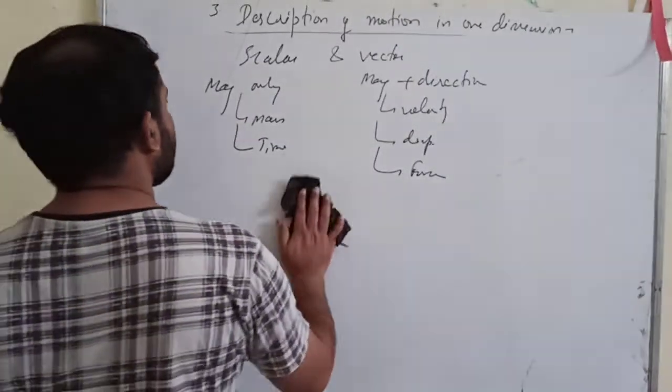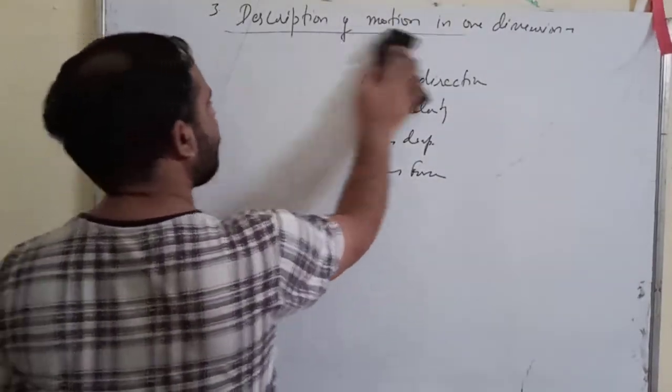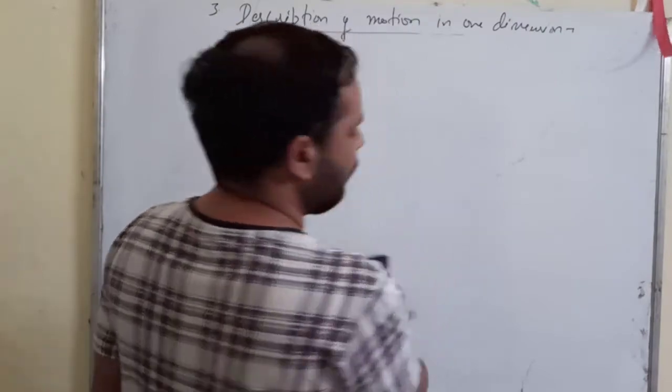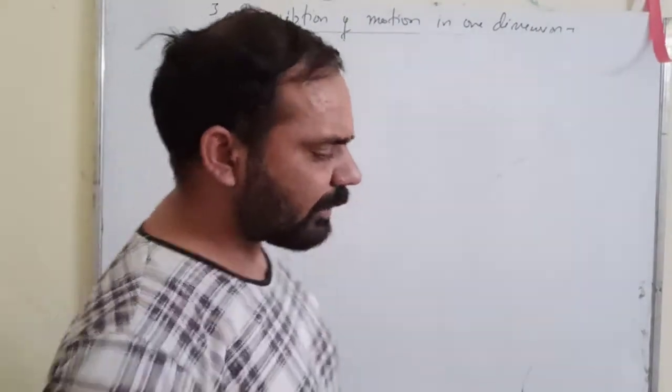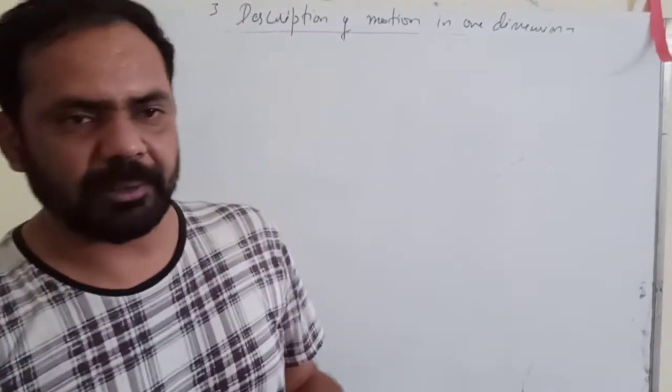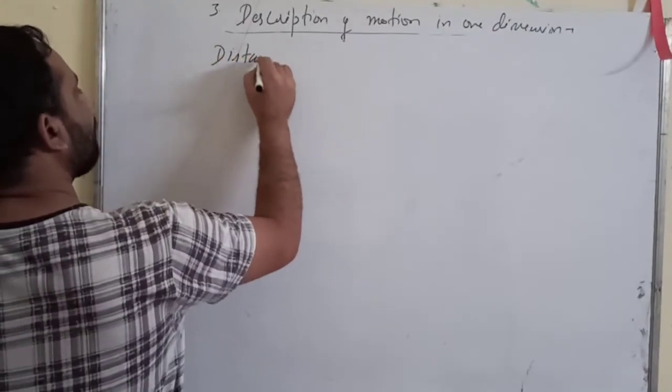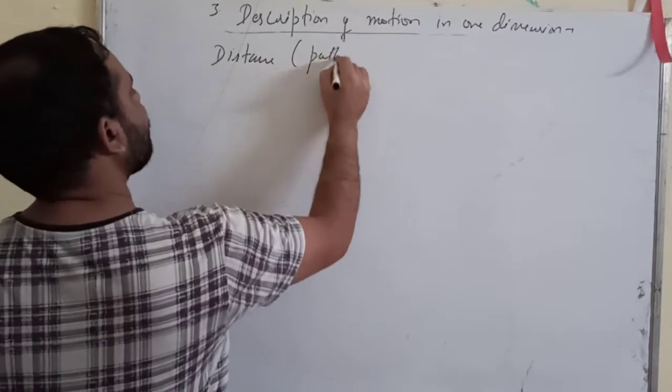Now we start with the first topic, and that is displacement. I think no need to discuss the distance, the scalar quantity. You have the scalar quantity distance, also called path traveled.